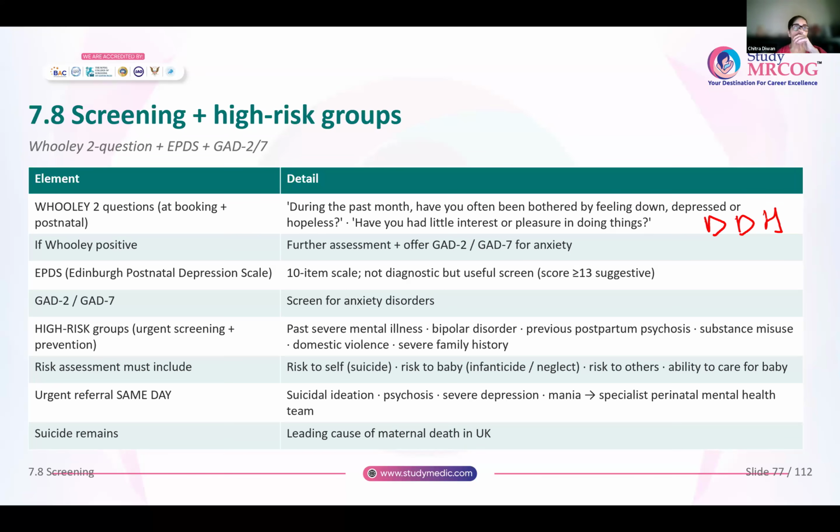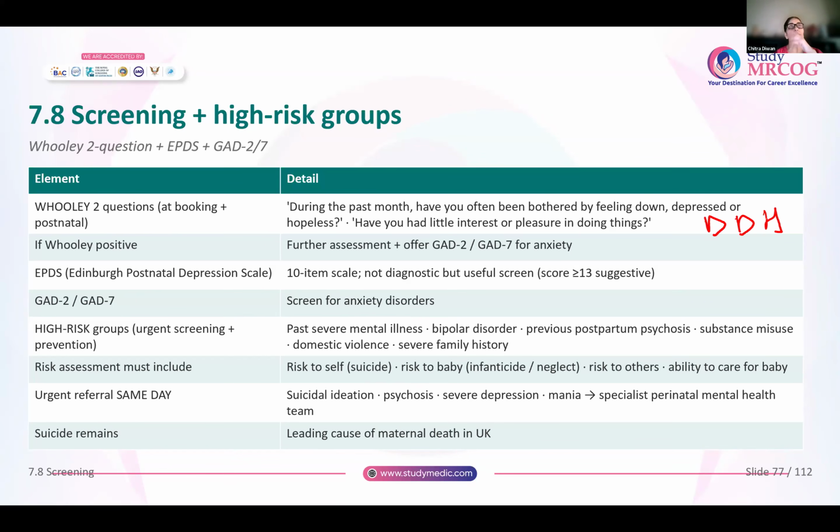Now, high-risk groups. Which are these high-risk groups? Any woman with past severe mental illness, anyone with bipolar disorder, previous postpartum psychosis, substance misuse, domestic violence, or a family history of postpartum psychosis. These are high risk groups. So for these, you always have to do screening and make sure that you prevent these disorders developing in them.